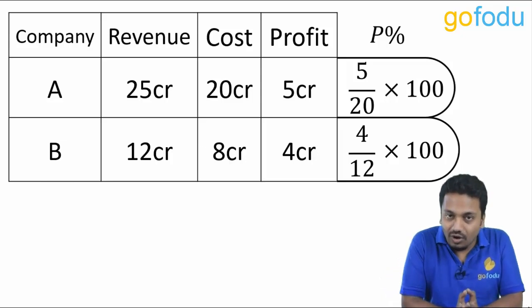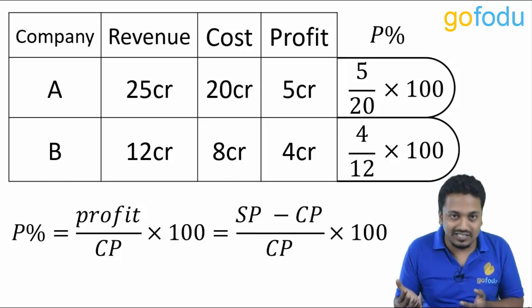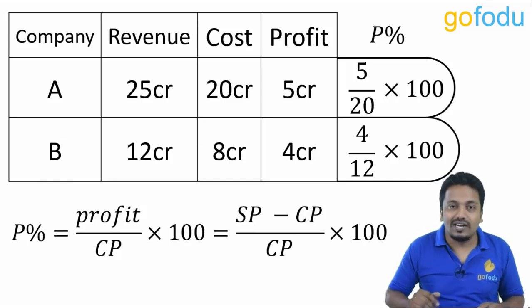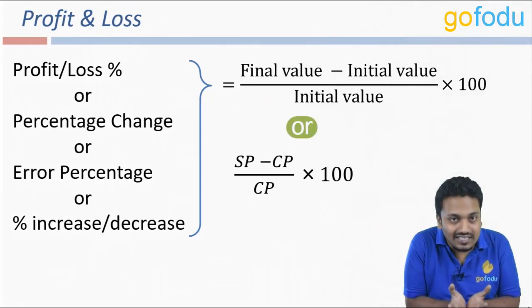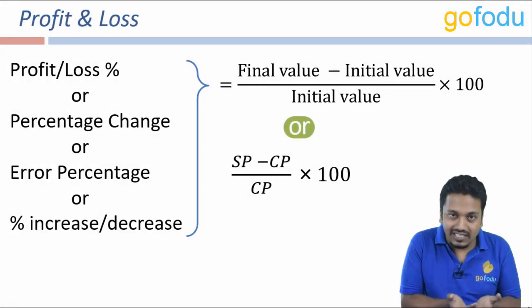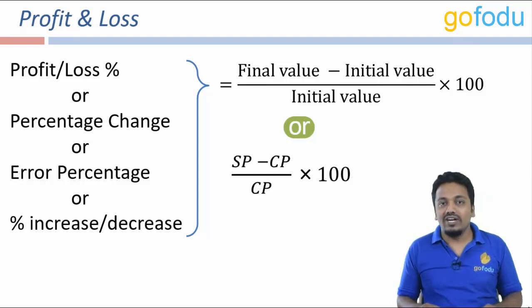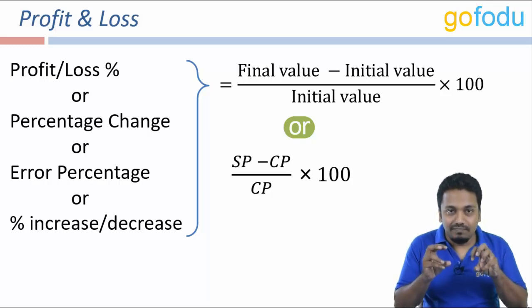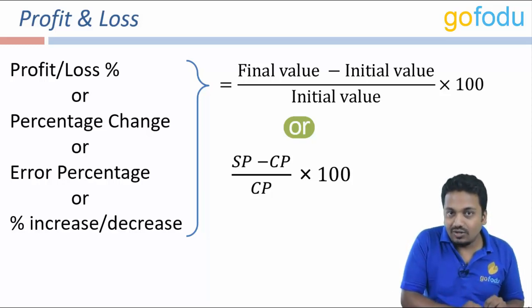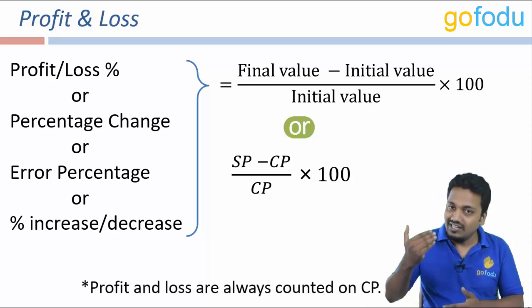The formula for profit or loss percentage will be selling price minus cost price upon cost price into 100. In fact, even percentage change, percentage increase, percentage decrease or error percentage can be calculated using the same formula. Just remember that as percentage change is calculated on the initial value, profit percent is always calculated on the cost price.